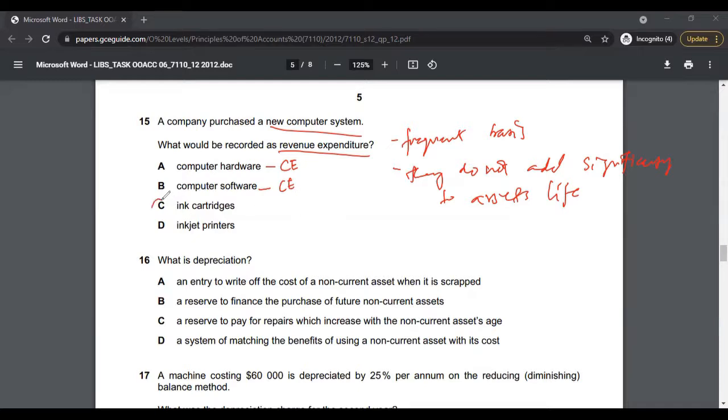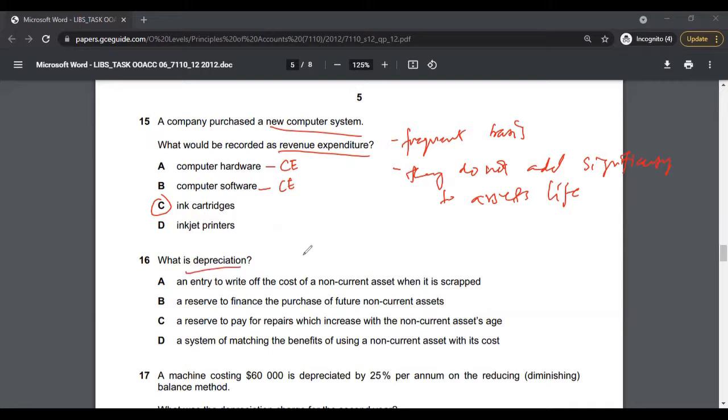Ink cartridges, yes, this is a revenue expenditure because you use them, you run out, and then the business has to buy again, right? So that's a revenue expenditure. It's going to occur on a frequent basis. We cannot capitalize it as capital expenditure. Therefore, the correct answer to multiple choice 15 is going to be option C.